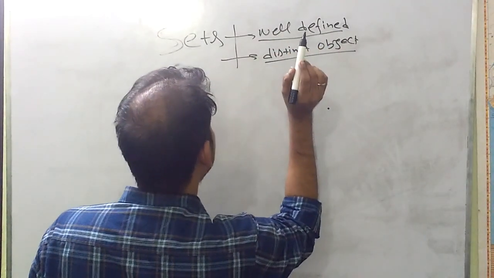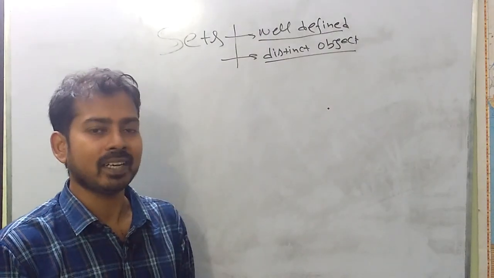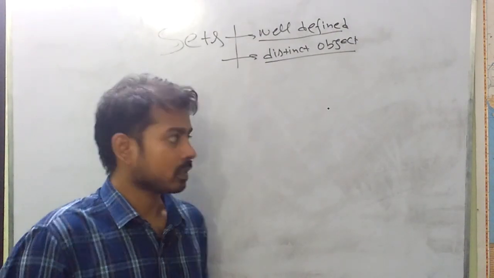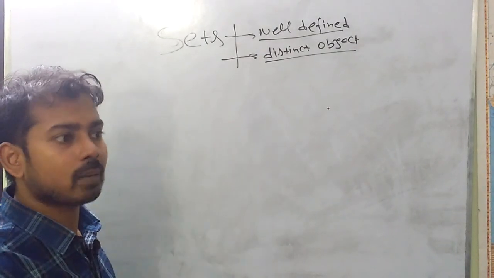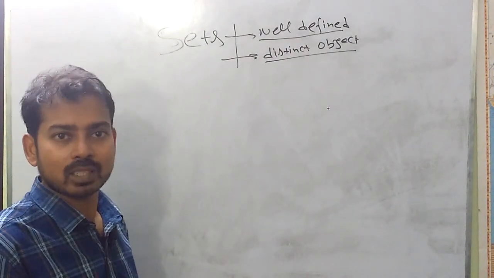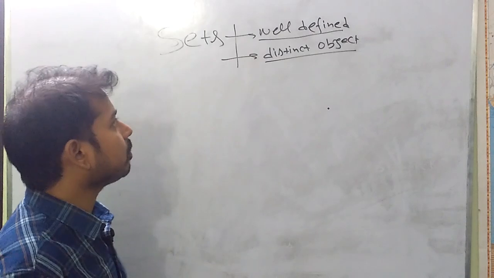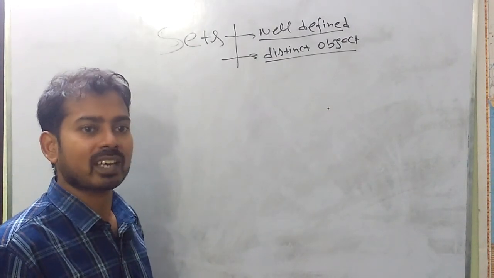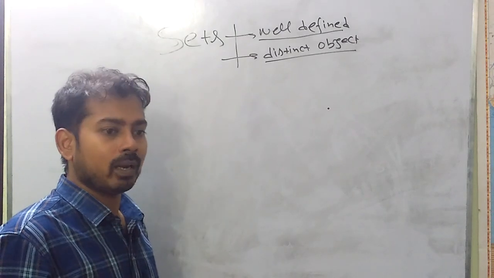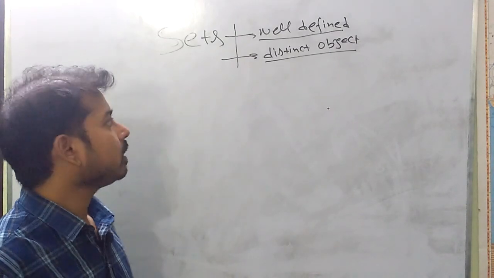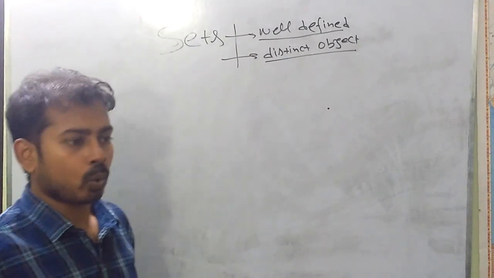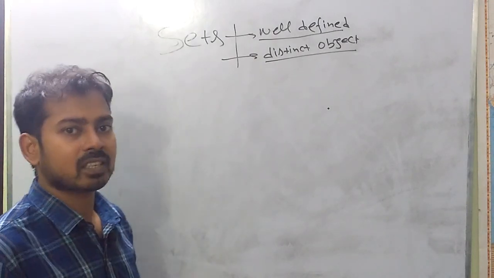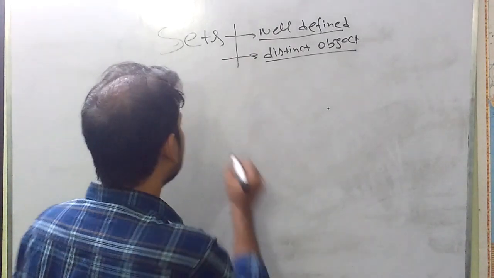Well defined means that if there is an element, there must be clarity about whether it belongs to the given set or not. This is the meaning of well defined. Sets must be well defined so that one can judge whether a given element belongs to a particular set or not. Distinct object means no two elements will be repeated. We will understand this with the help of an example.